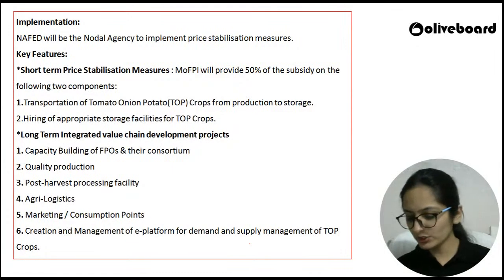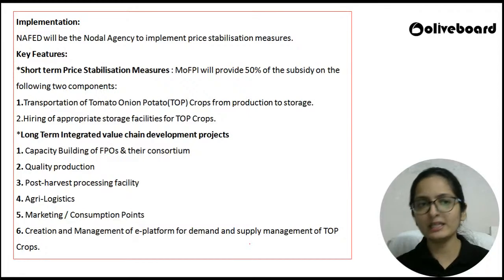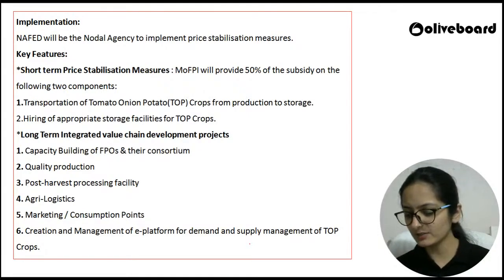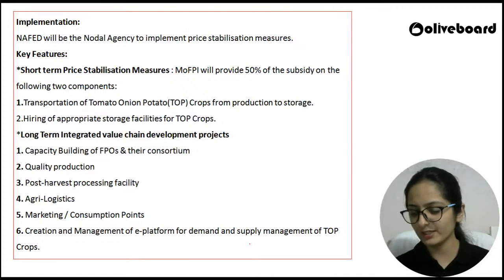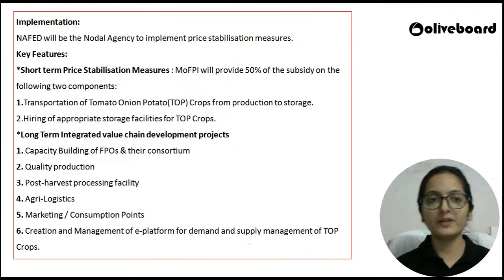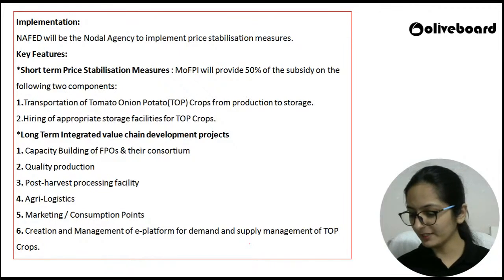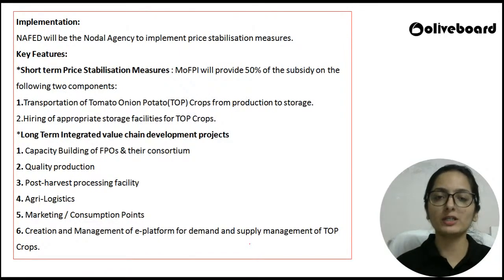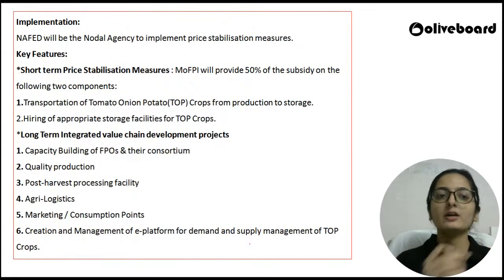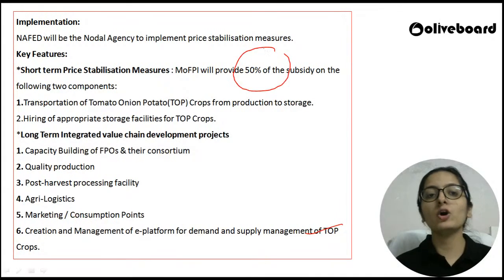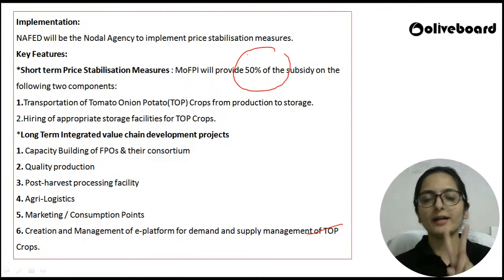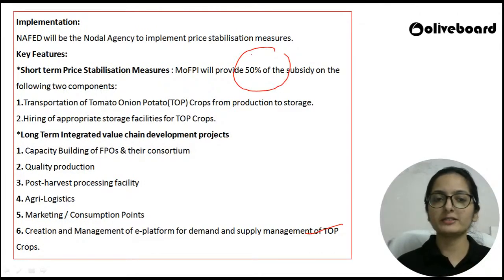So the next question that can be asked is regarding the implementation. The nodal agency that is related to implementation is the National Agricultural Cooperative Marketing Federation of India, that is NAFED. It will be the nodal agency. Now the features of this scheme are, there are two kinds of measures, short-term measures and long-term measures. In short-term measures, the food processing industry will provide 50% of the subsidy on two components. Those components are very important, that is our short-term price stabilization measures.